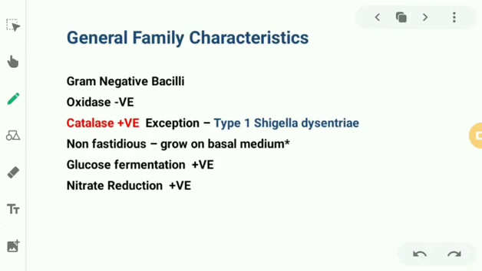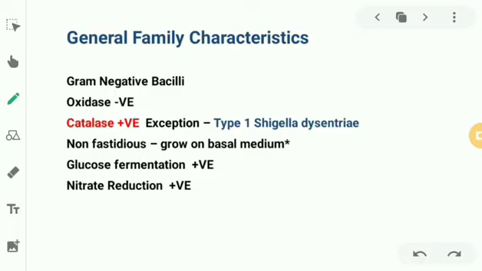They are non-fastidious. What do we mean by fastidious and non-fastidious? If I say they are fastidious, they only grow when specific nutrients are available. They can't just grow on anything. But Enterobacteriaceae is non-fastidious. They can grow on basal medium, with minimum nutritional requirements. They ferment glucose and they reduce nitrate.